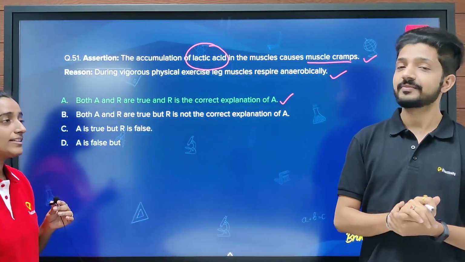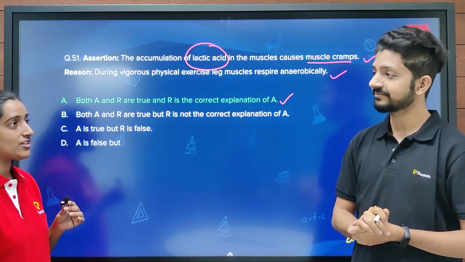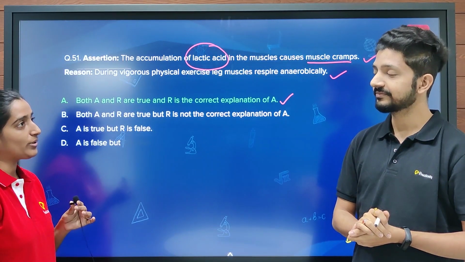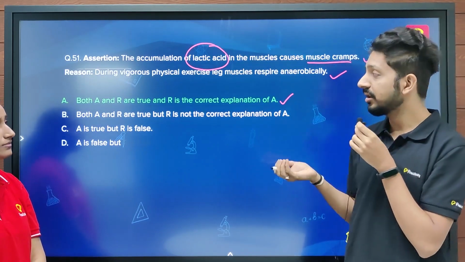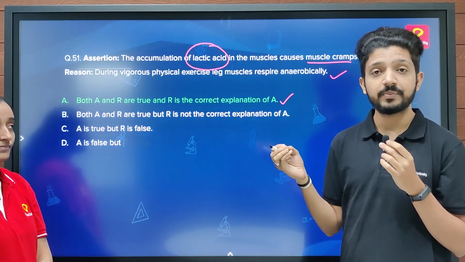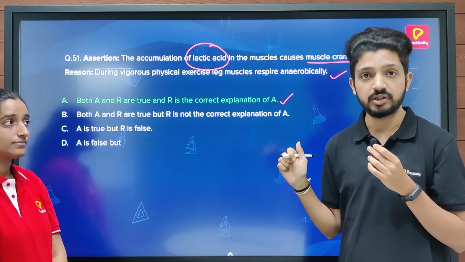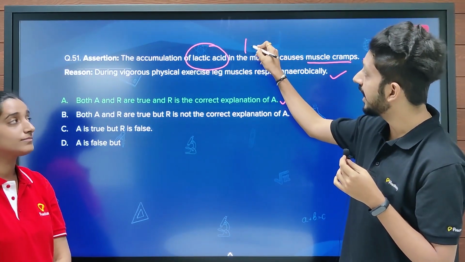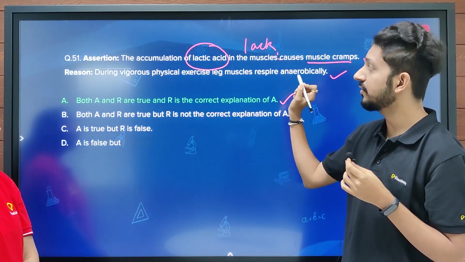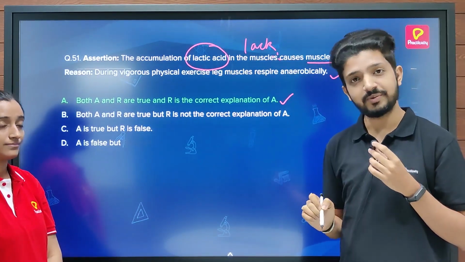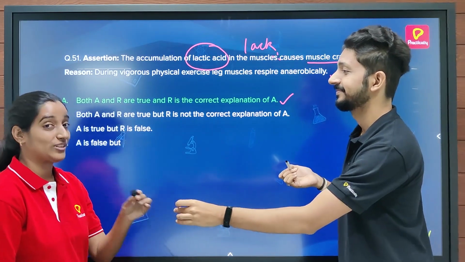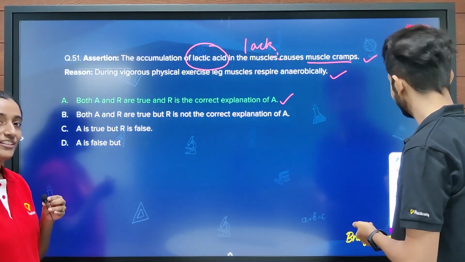Okay, but then, sir, they are talking about anaerobic respiration. Ethanol also forms anaerobically. What about that? Yes, it is true. Ethanol or alcohol is also a byproduct, but that happens when there is complete absence of oxygen. But in this case, there is lack of oxygen, and when there is lack of oxygen, there is incomplete respiration where the lactic acid will be formed in muscles. Okay, so that explains it. Let's move on to the next question.